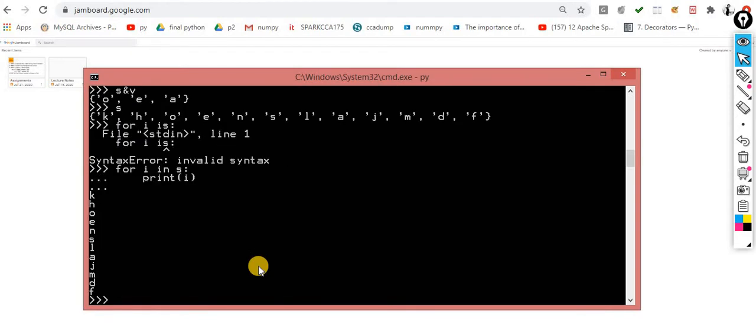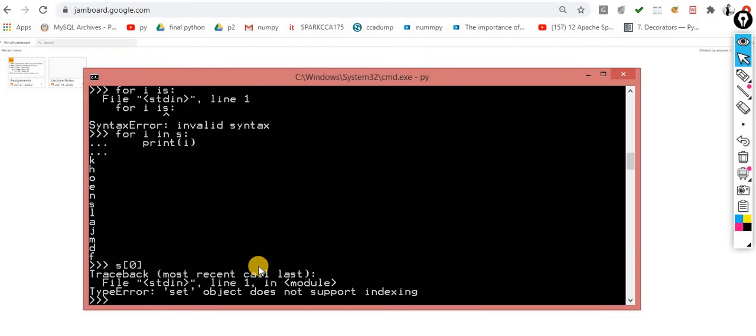So this is the way with the help of this. If you try to do slicing, you can check it out, you will get an error message. The TypeError: the set object doesn't support indexing. And I already told you why it gives this, because of the concept of unordered elements.